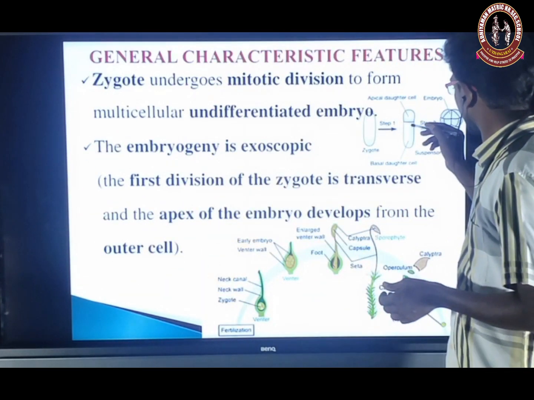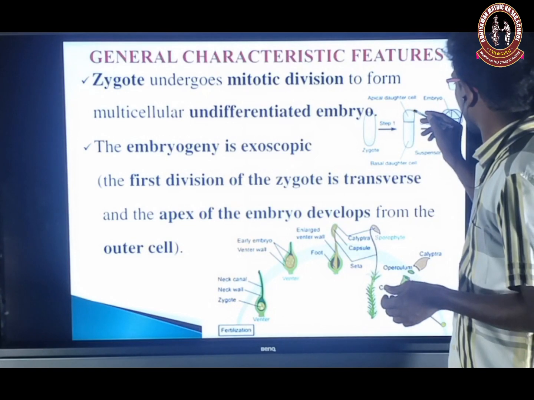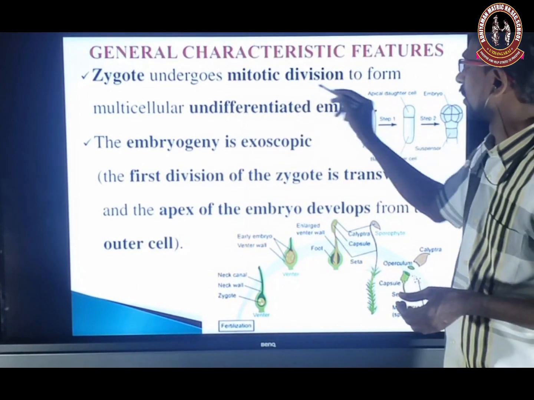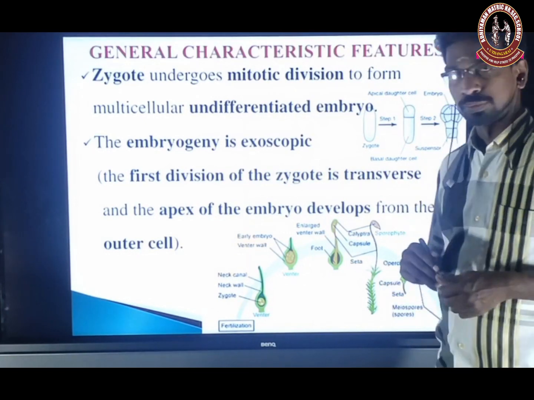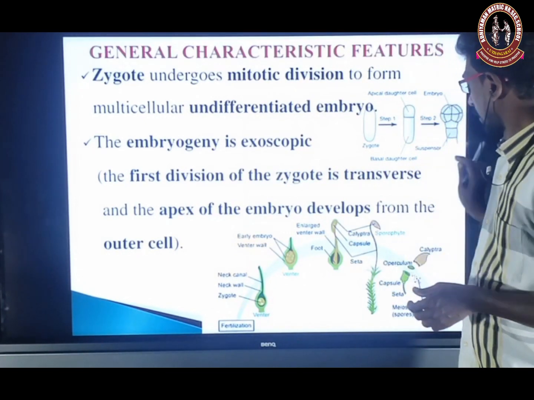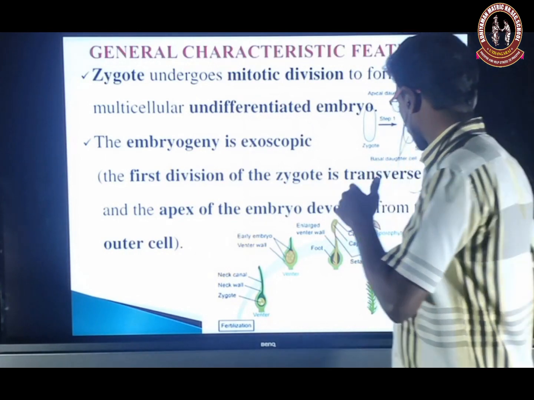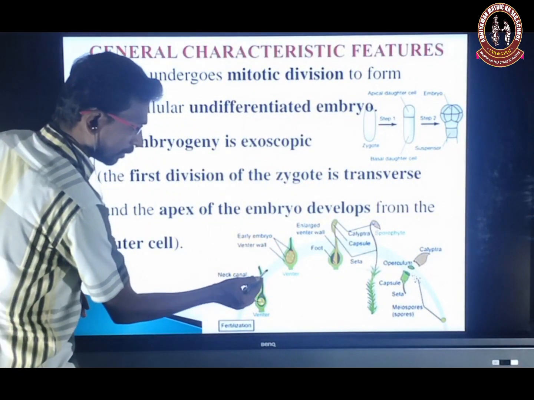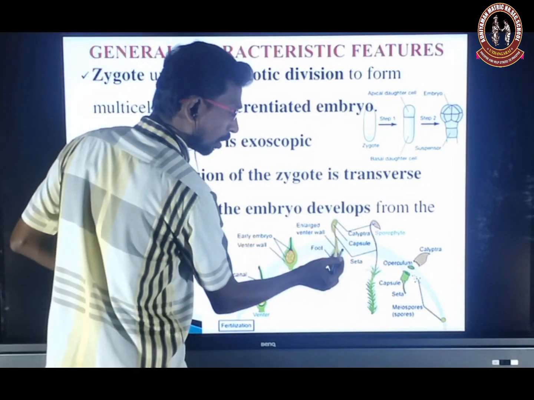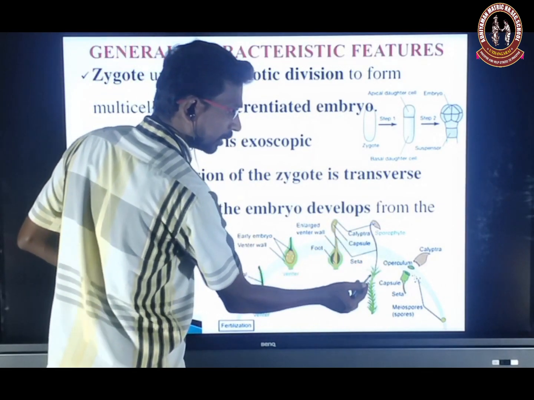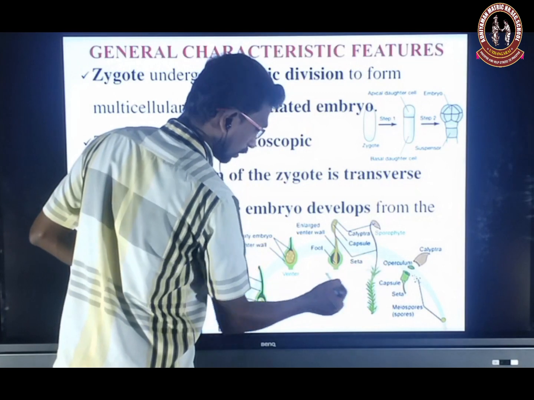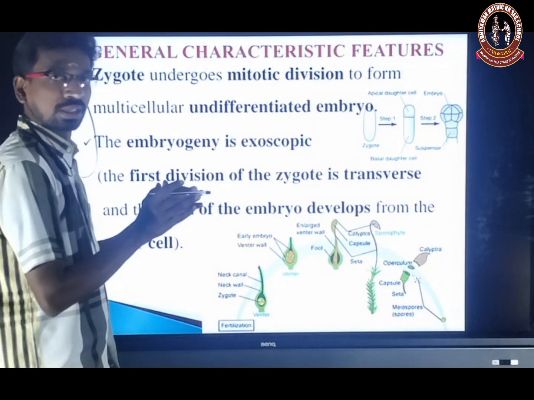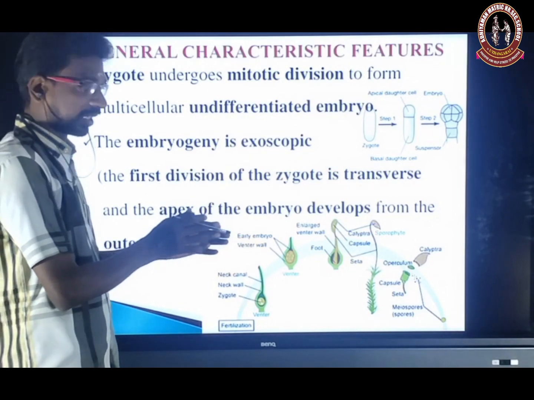It is an outer cell, it is an inner cell. So the embryo develops from the outer cell. So this is an outer cell, the embryo. By repeated mitotic division, it formed the embryo. Okay. So here, it is clearly visible: zygote, embryo, sporophyte. This is a sporophyte. So up to this, zygote, embryo, sporophyte, all come under the sporophytic generation.